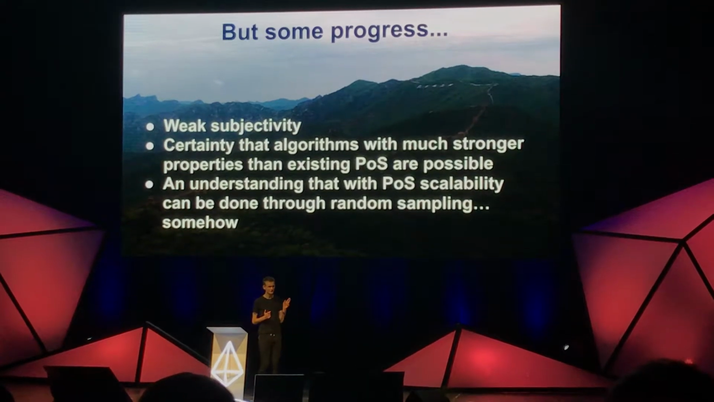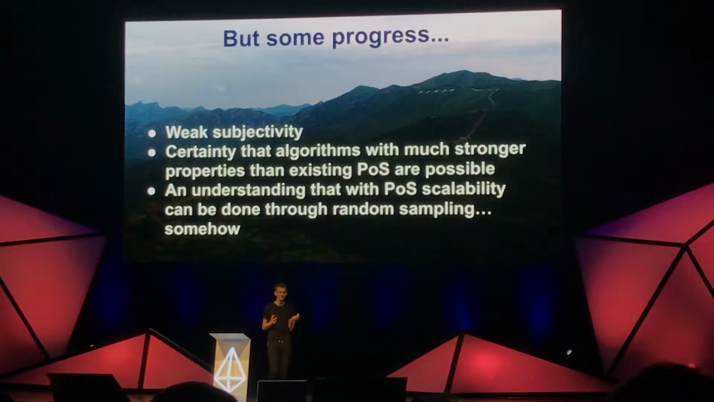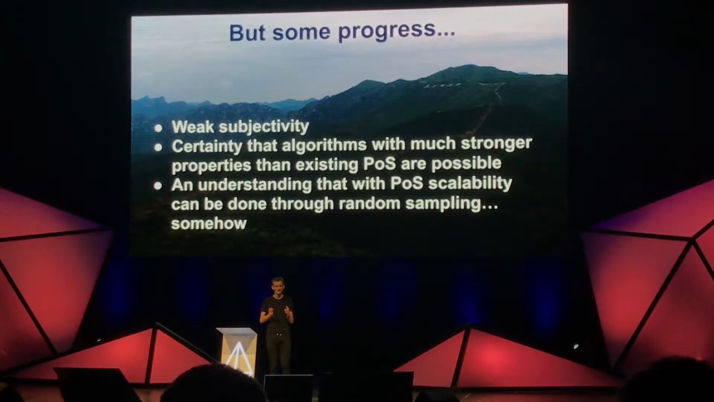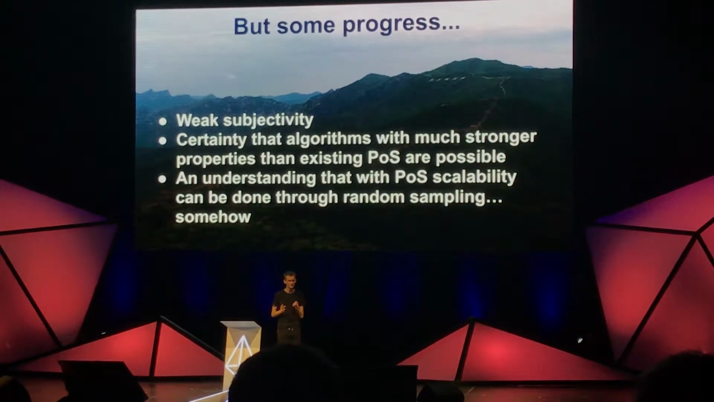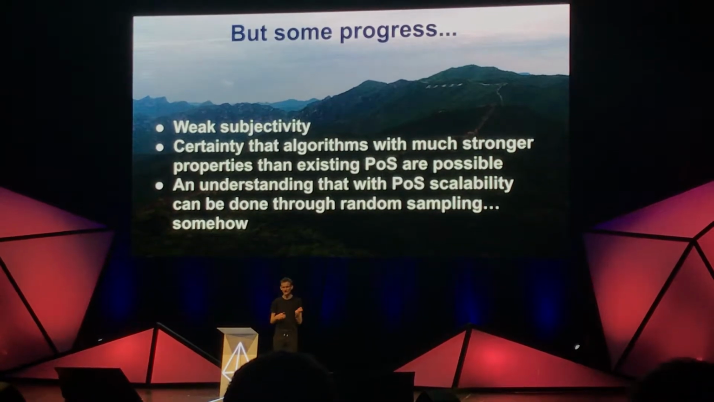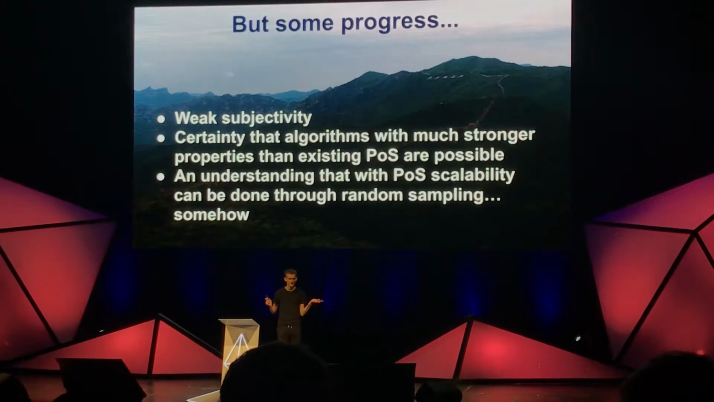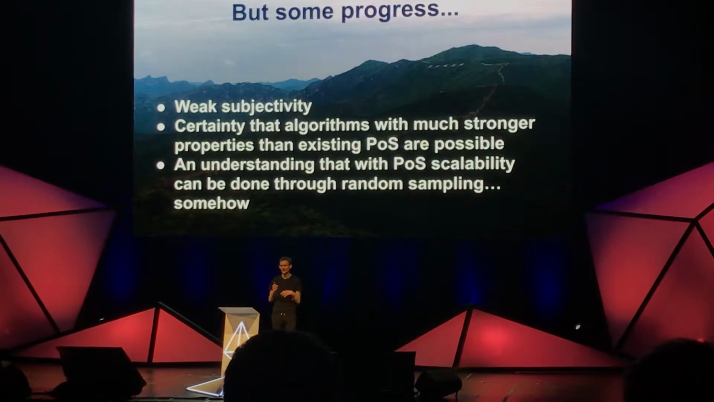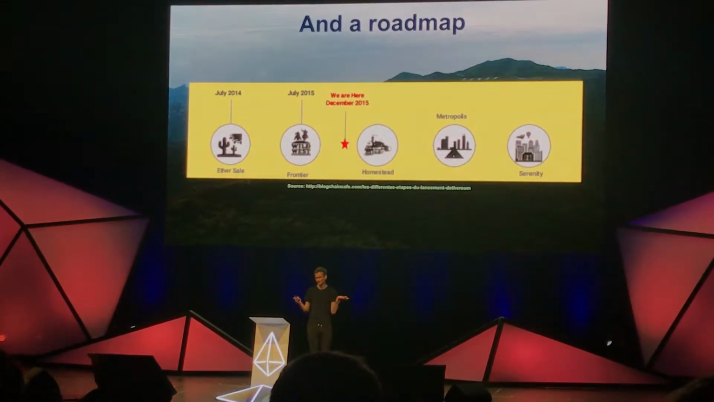Also, we got more and more certain that algorithms with much stronger properties than the proof-of-stake algorithms that existed at the time, so things like Peercoin and all of its derivatives, were actually possible, and there was a growing understanding that there was some proof-of-stake scalability strategy that you could somehow do through random sampling, but we had no idea how. And we had a roadmap.